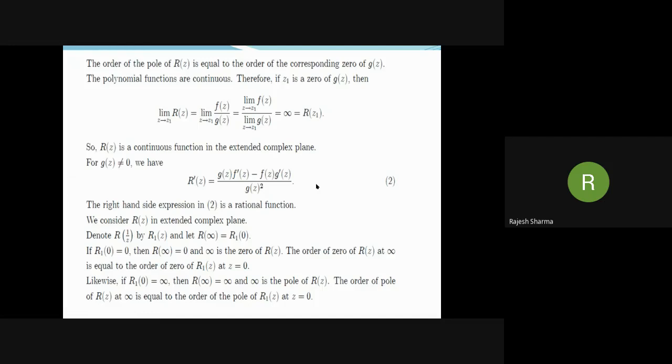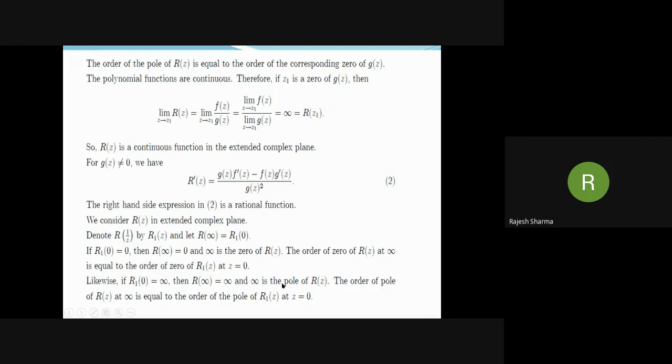Now we consider R(z) in the extended complex plane. Denote R(1/z) by R1(z) and R(infinity) by R1(0). Now note that if R1(0) is 0, then R(infinity) is 0. And in this case, infinity is the zero of R(z). The order of zero of R(z) at infinity is equal to the order of zero of R1(z) at z equal to 0. And similarly, if R1(0) is equal to infinity, then R(infinity) is infinity.